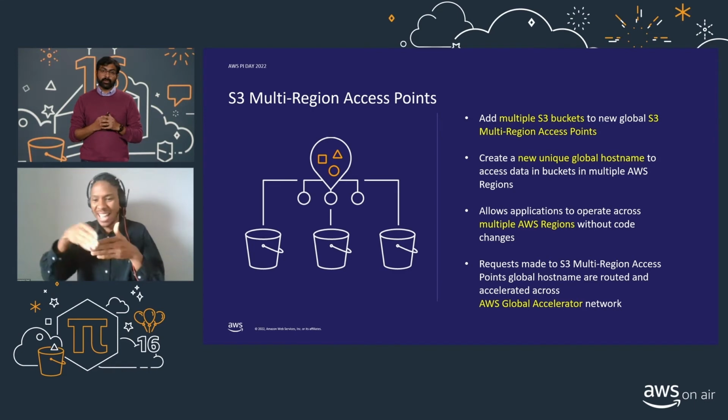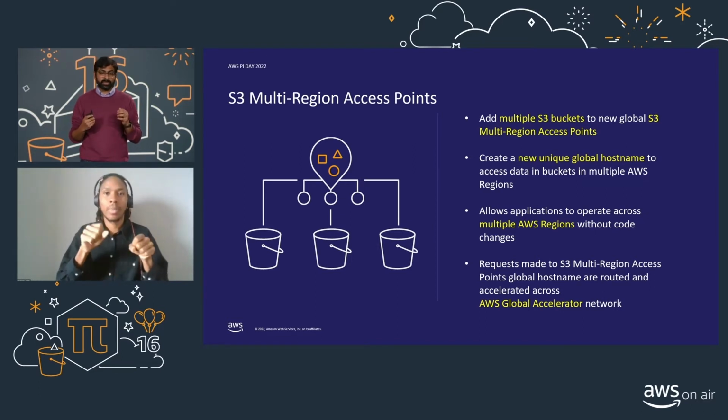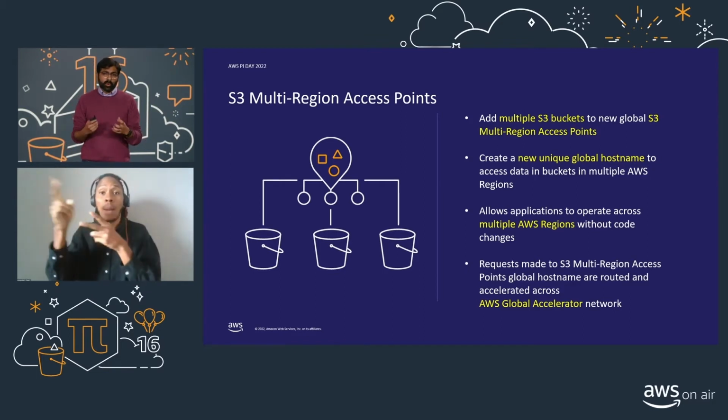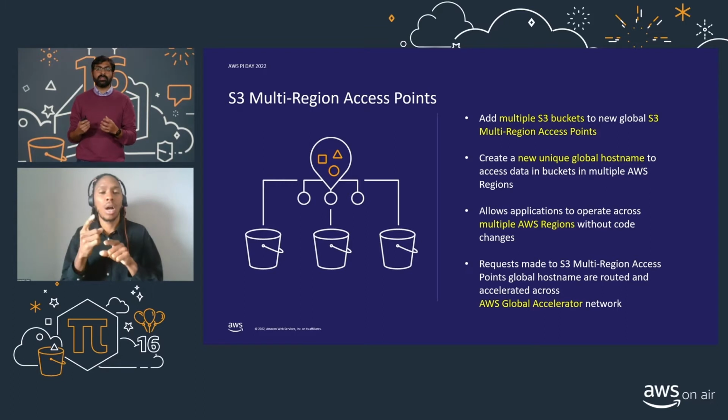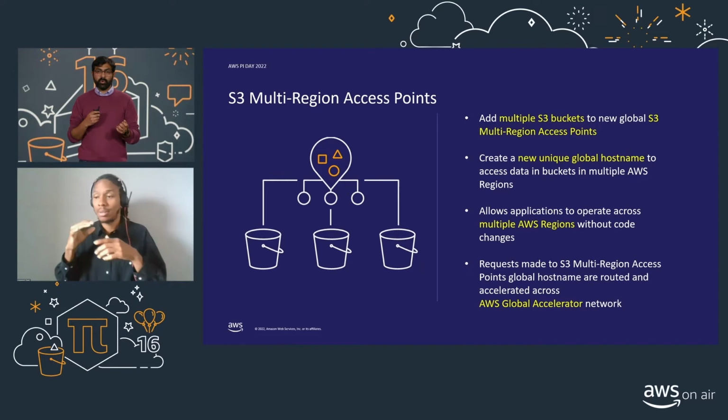So, under the hood, the multi-region access points is effectively a routing capability and a routing feature that automatically routes to the lowest latency for all of your uploads and downloads. And it also always keeps these requests on the AWS global network, regardless of if the requests are internet-based, VPC-based, or if they came from your on-premises network. So with S3 multi-region access points, you can vastly simplify the development and maintenance of multi-region applications and have S3 do all of the hard work of routing and optimizing latency for you.